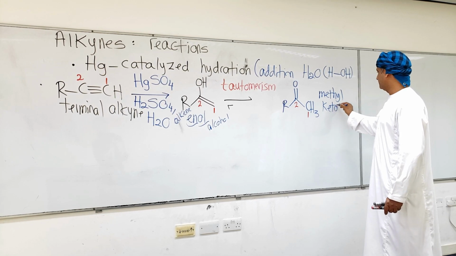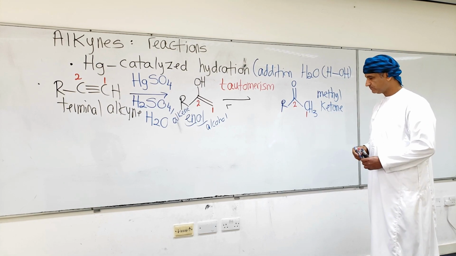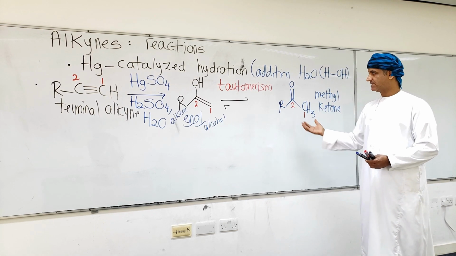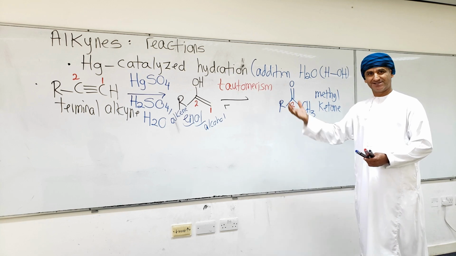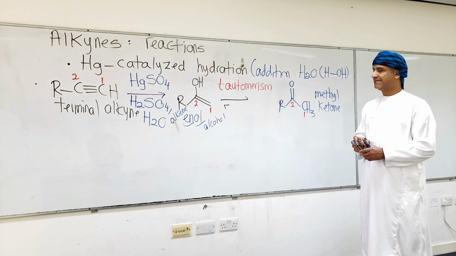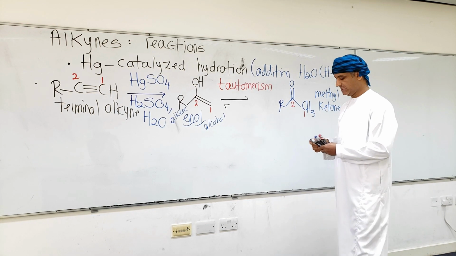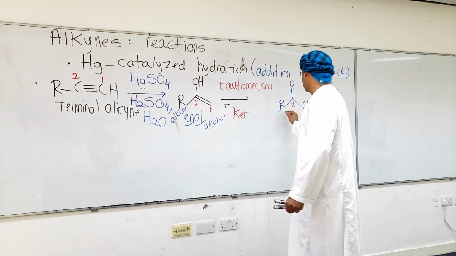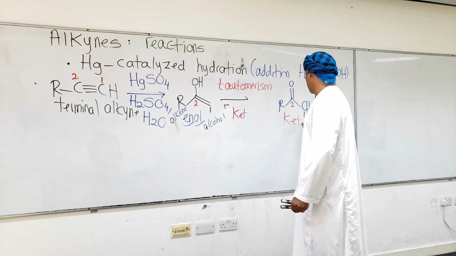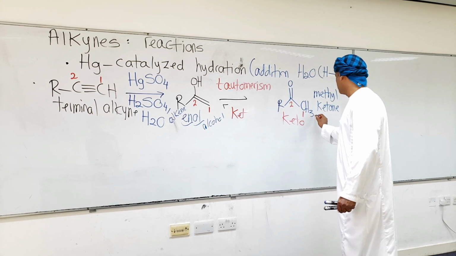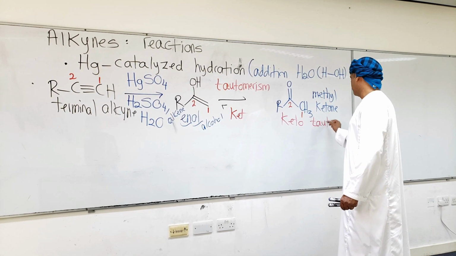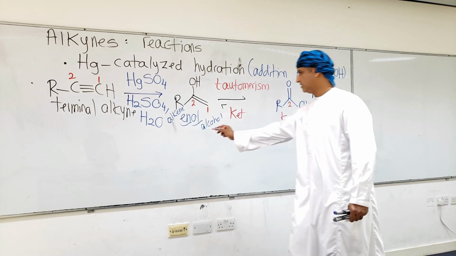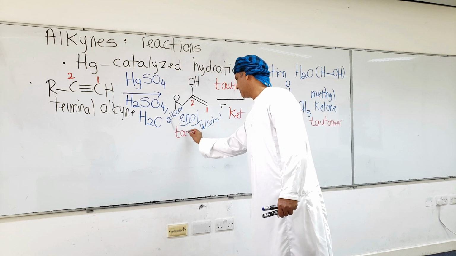This is a methyl ketone. So it's a tautomerism between the enol and the ketone. That's why this tautomerism reaction is called keto-enol tautomerism. Because this is the ketone form, if you like. This is the keto form, or keto tautomer actually. You can label it like this. This is the keto tautomer. This is the enol tautomer.